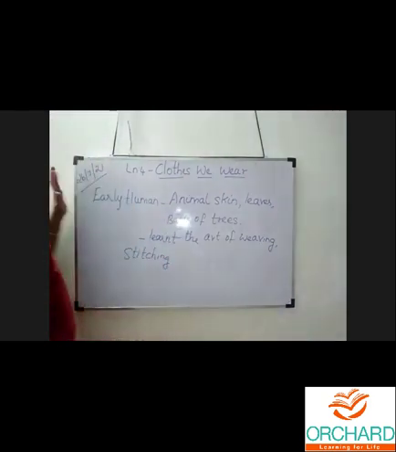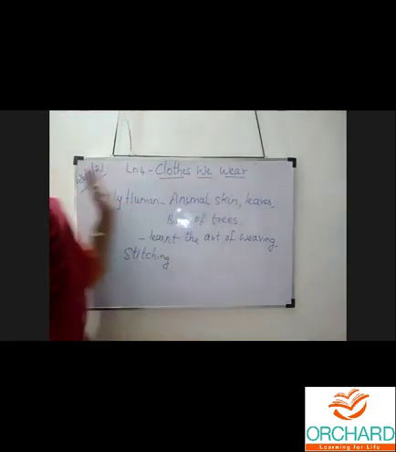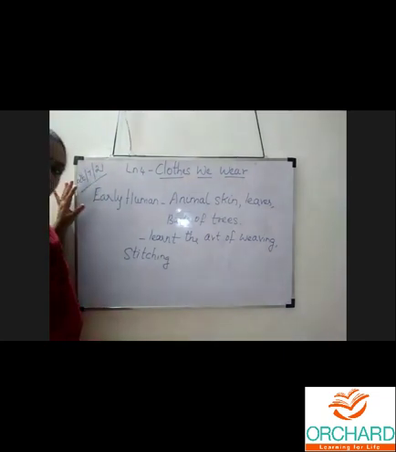So first, this is the introduction of this lesson. This is lesson 4. What is the heading? Clothes We Wear. So what happened with early humans? They used to wear animal skin.